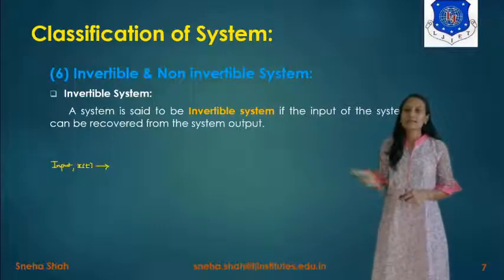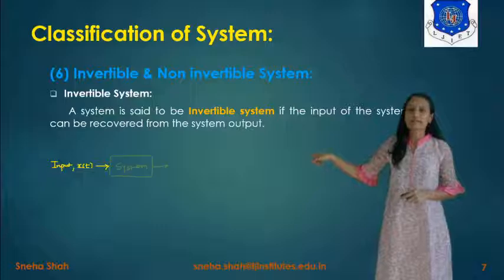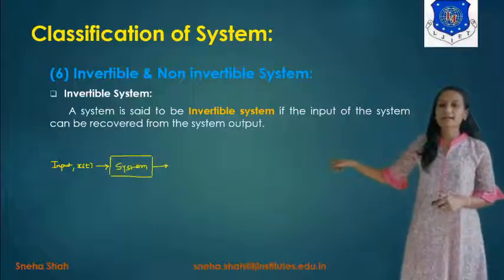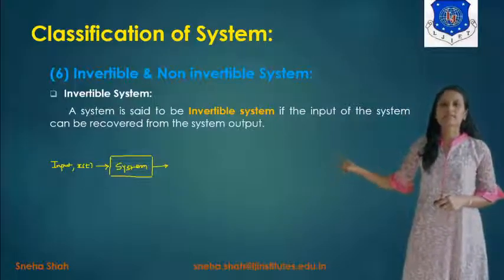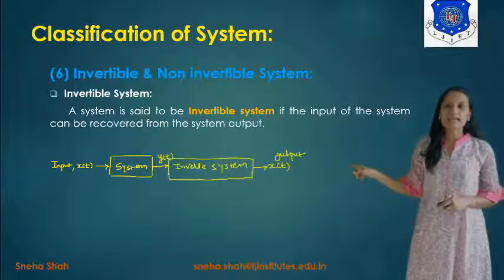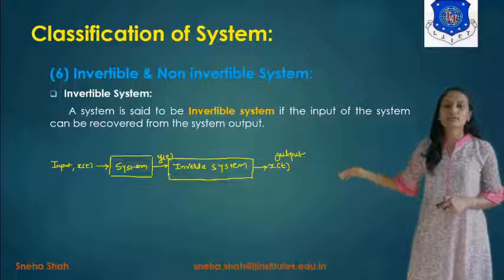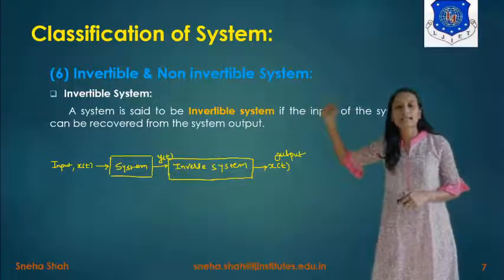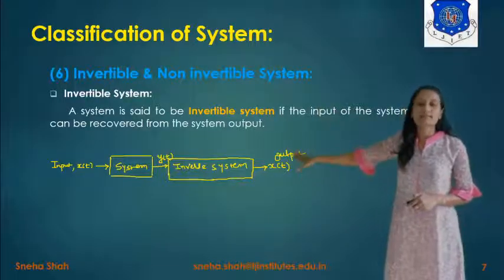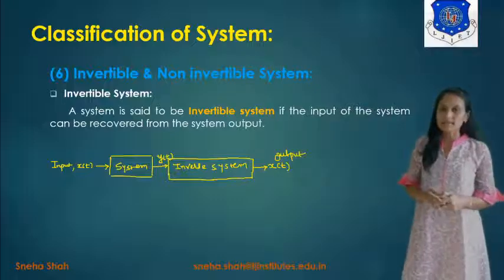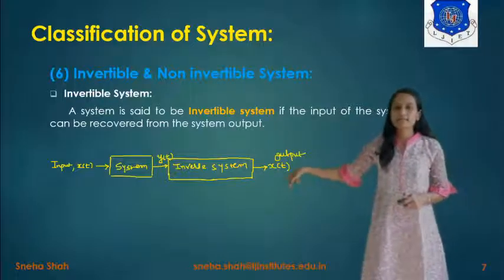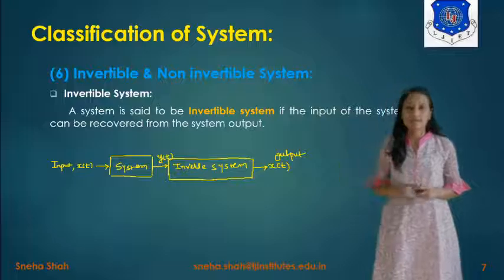So for the invertible system, suppose you take the input signal x(t) and apply it to a system, then it gives you the output y(t). If that is applied to another system, it gives you an output which is the same as the original signal x(t). So this kind of system is considered an invertible system, and the second system is the inverse system of the first system.